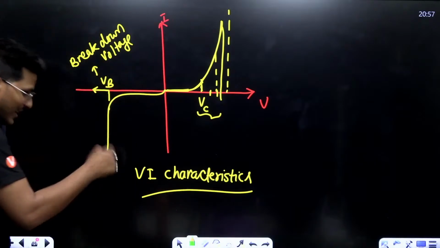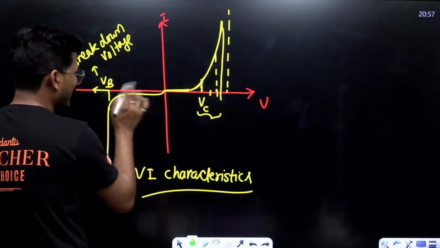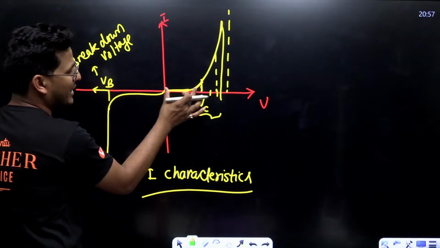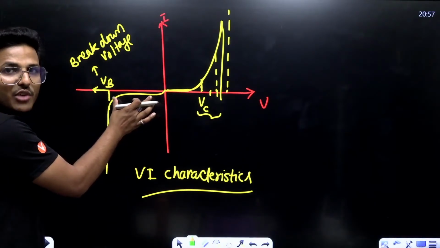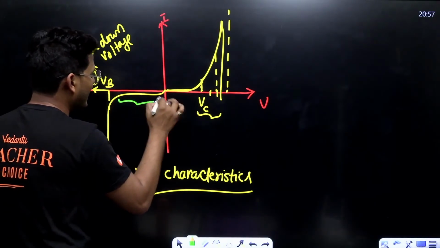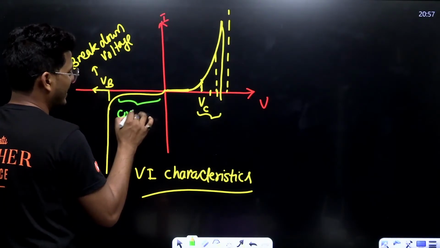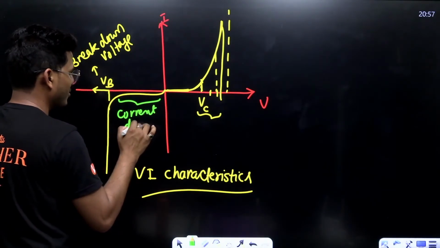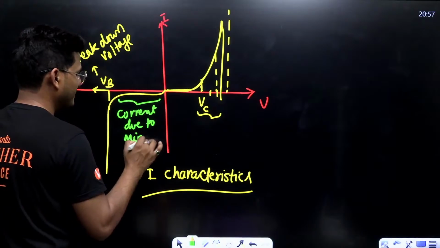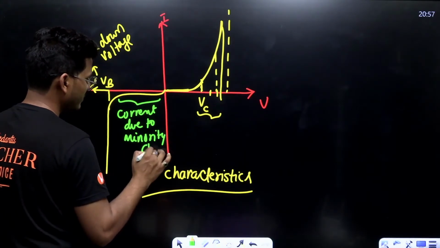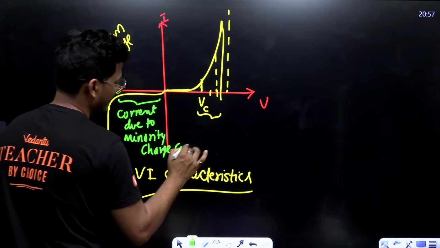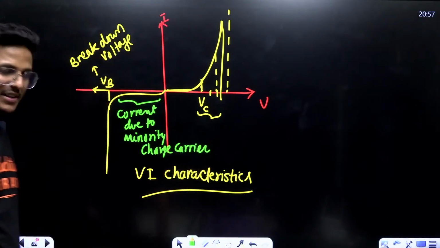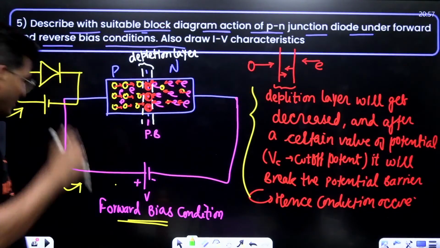But here there is suddenly breakdown. Here the value of current is 0, but here is some value of current, that is current due to minority charge carriers, also called reverse bias current.